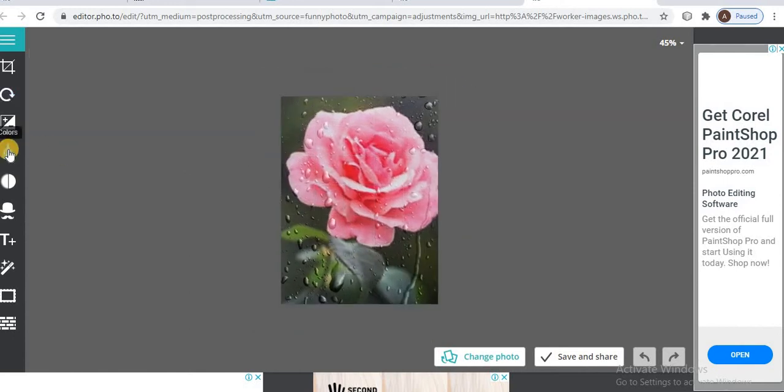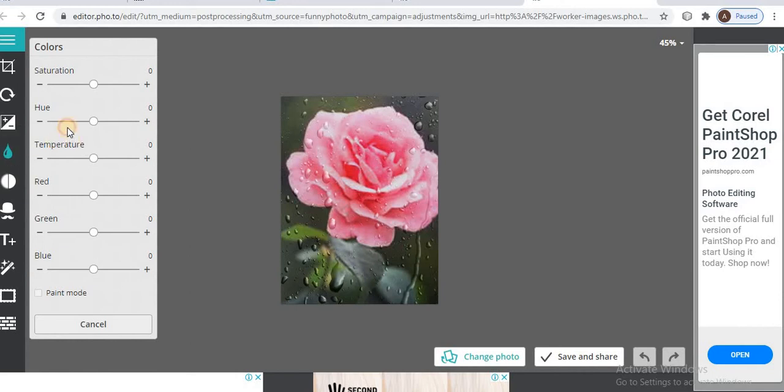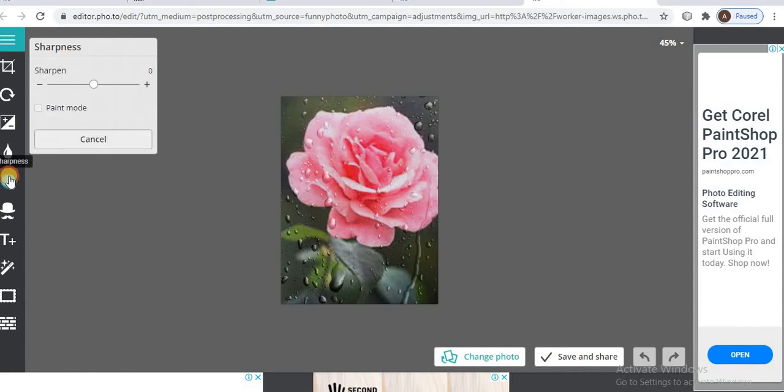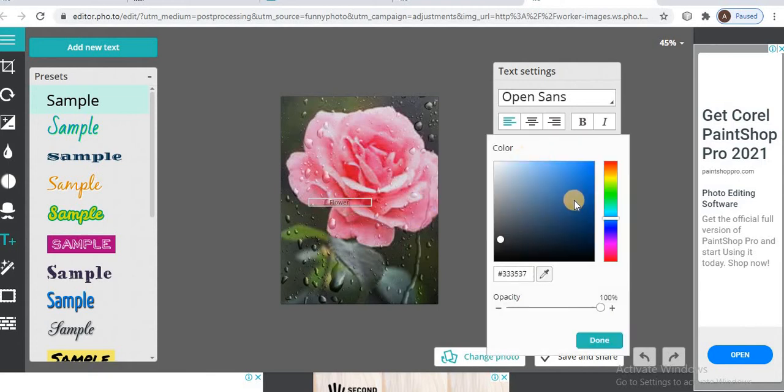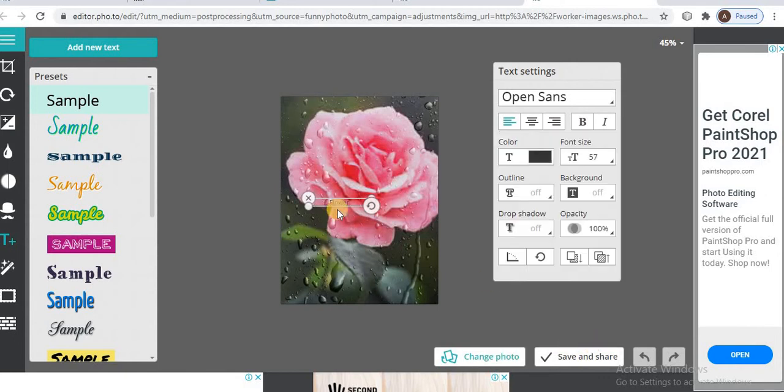That's like any color changes, edit that text color, change the colors.